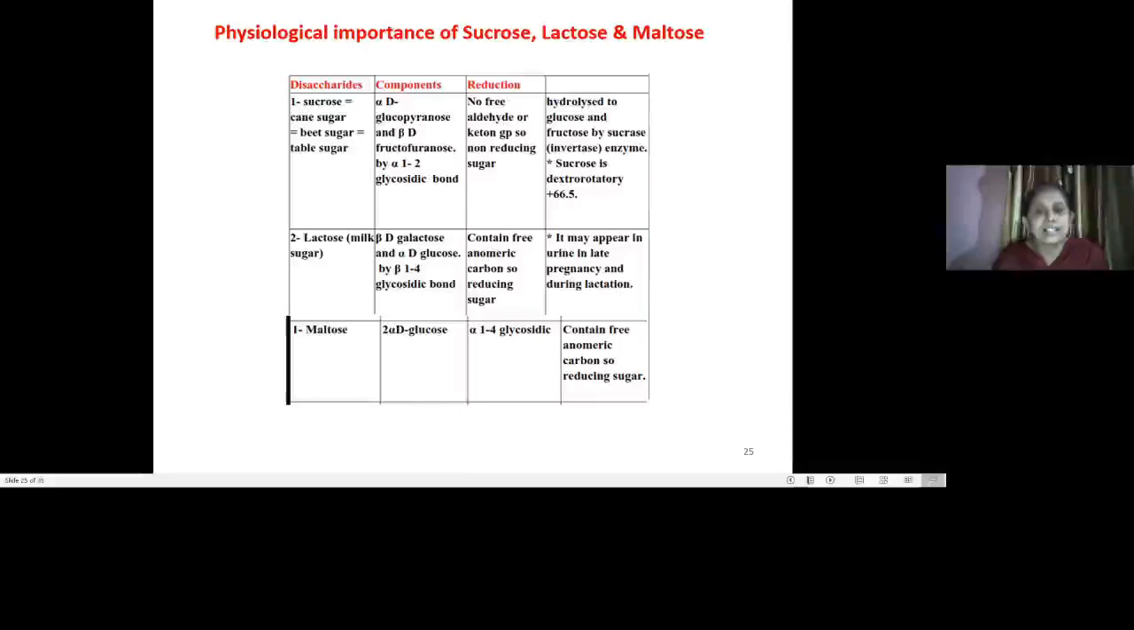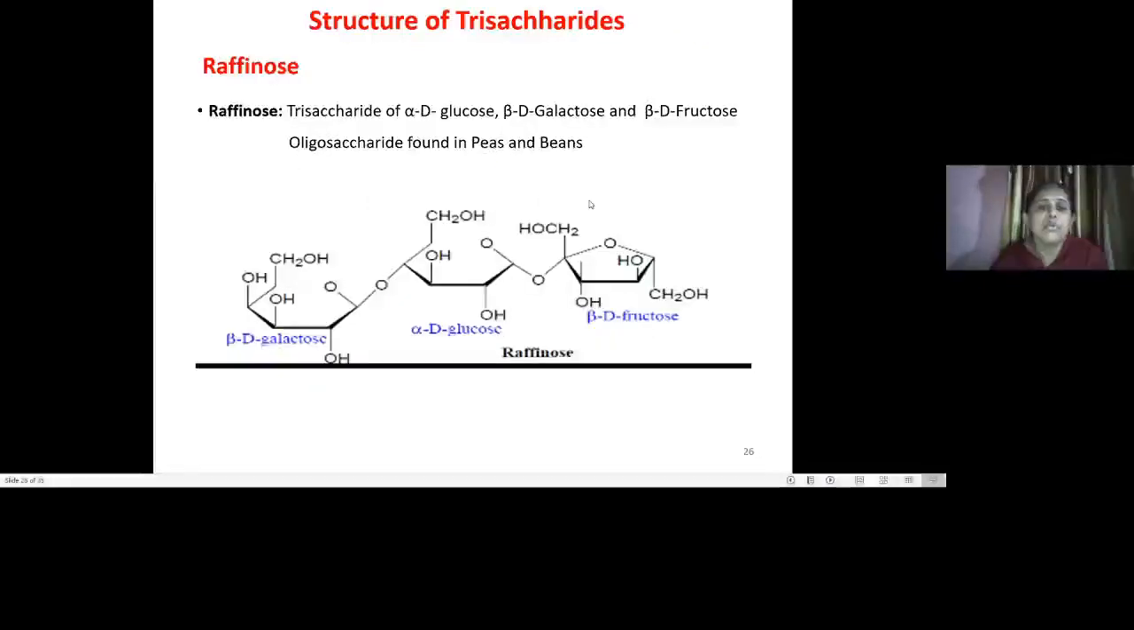Then the next type of carbohydrates are the trisaccharides. But just before that, you could see the physiological importance of these three sugars: sucrose, lactose, and maltose. Further we move on with the trisaccharide, and the example is raffinose. This is a trisaccharide having alpha D glucose, beta D galactose, and beta D fructose, which form the structure called raffinose, present in beans and peas also.